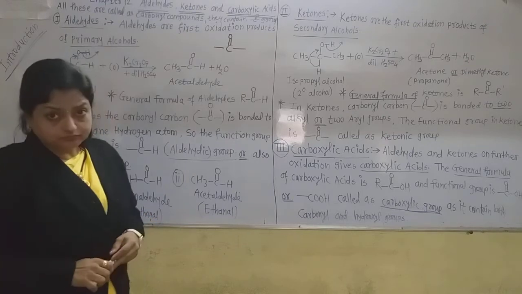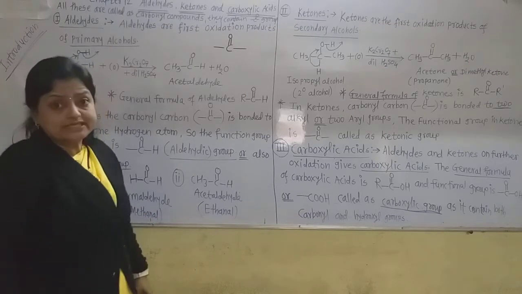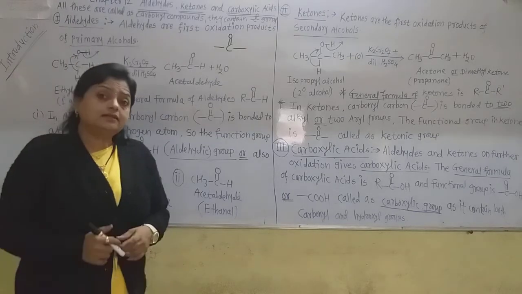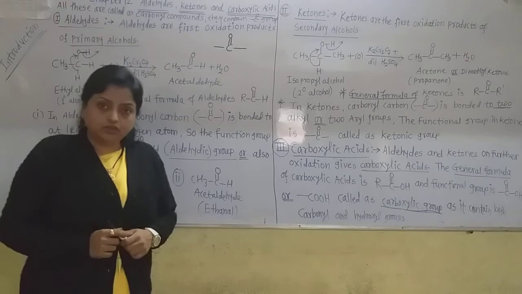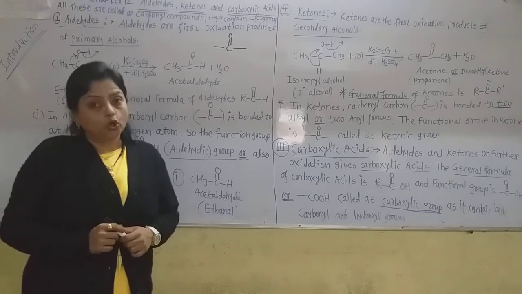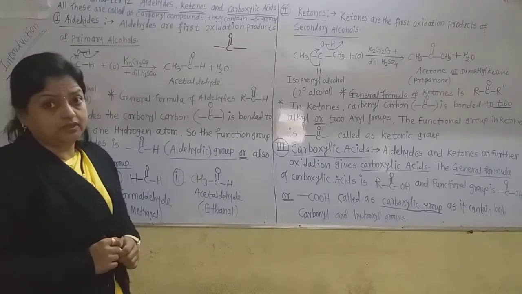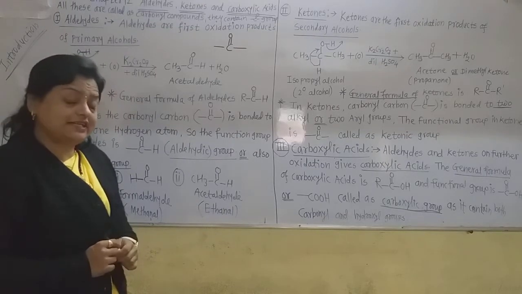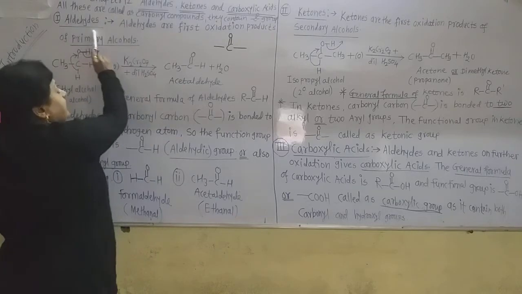Now, all these carbonyl compounds are the oxidation products of the alcohols. Therefore, see how these compounds are defined. First see the aldehydes.